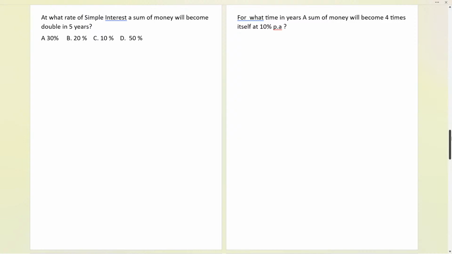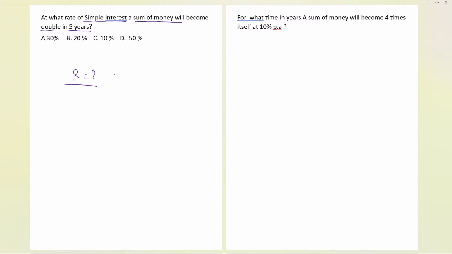Ten seconds to go. Okay, the time is up. Now, let us see over here. At what rate of simple interest? At what rate? We need to find the rate. A sum of money. Okay, we don't know what the money is, but a sum of money will become double in 5 years over here.